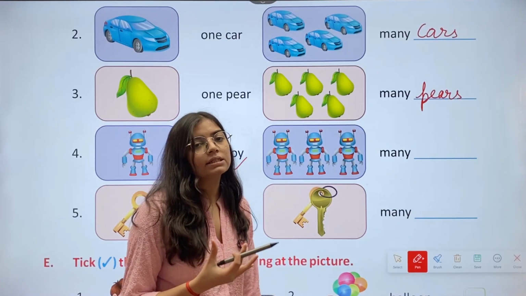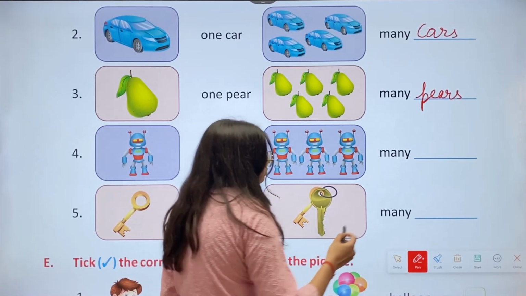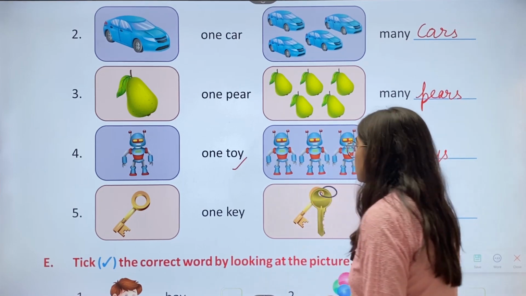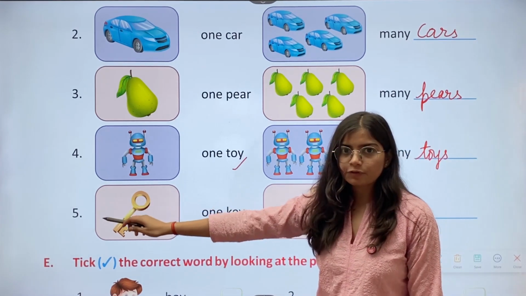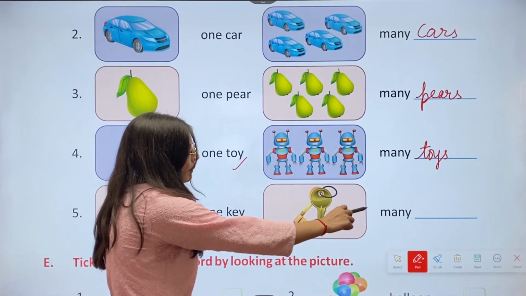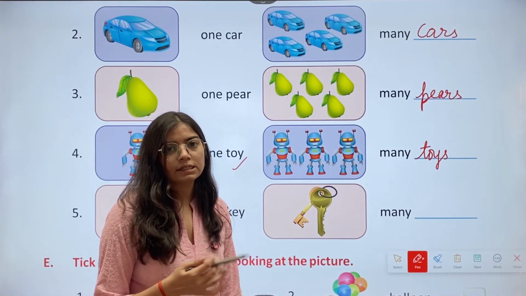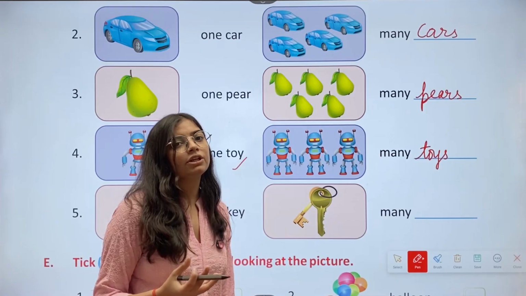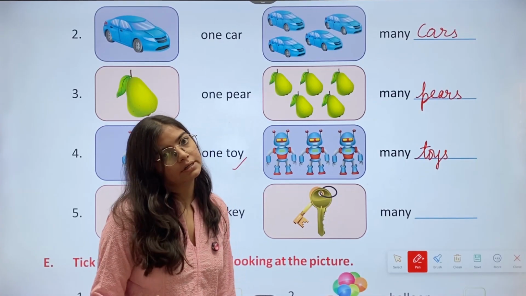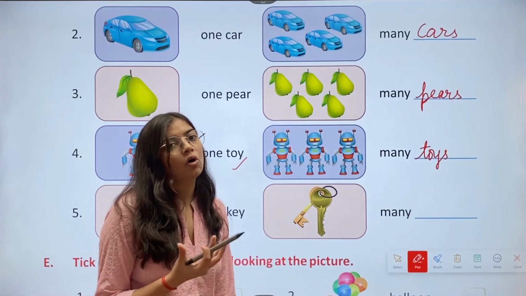The answer is toys. Then we have fifth one key. Here we have many dash. The answer is keys. We just need to add s in the end of that word to make it many or plural.